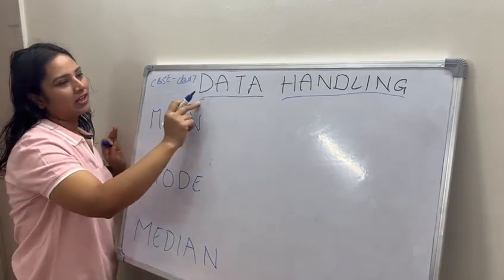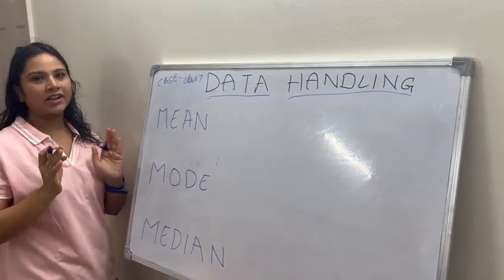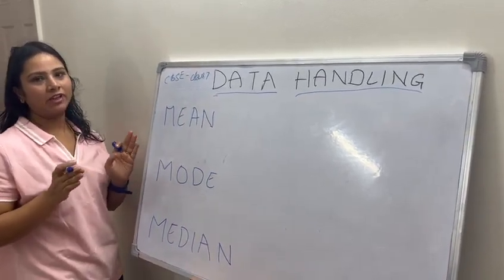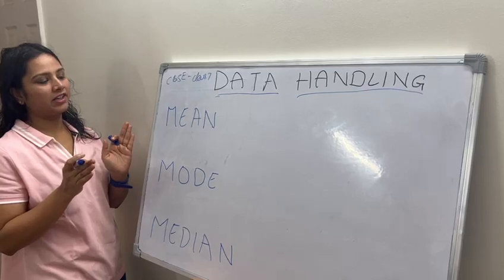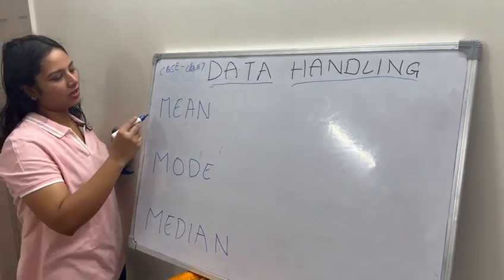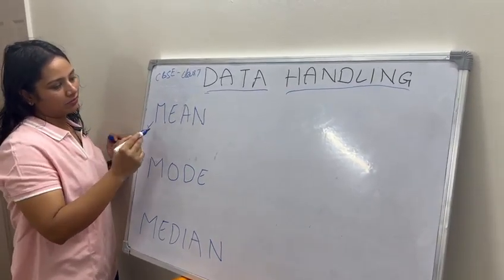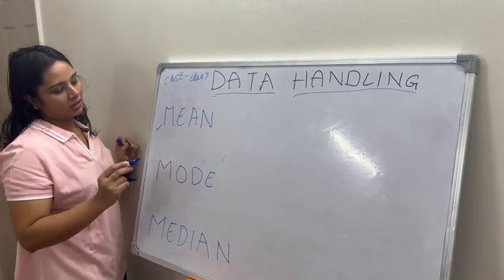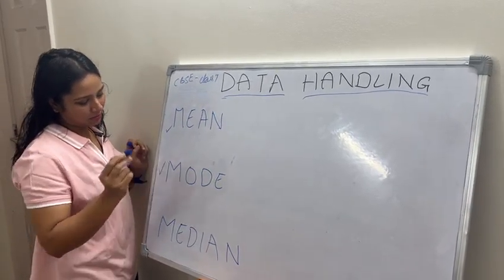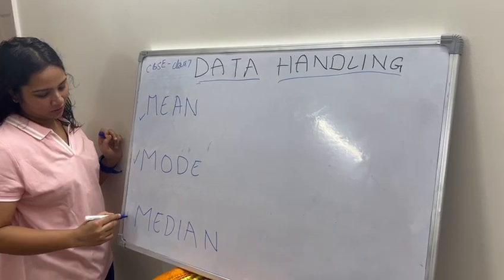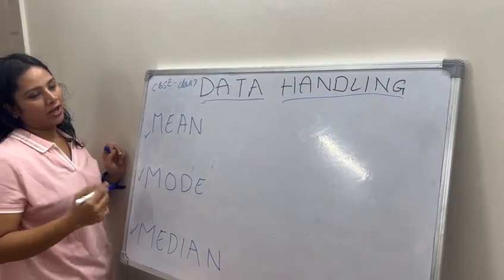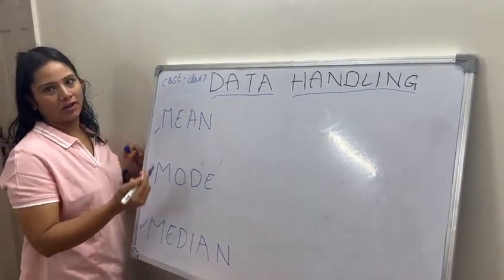When we do data handling, we segregate the data. The data handling itself explains that you have to segregate the data. For that we use different techniques: once we might use the mean method, once we might need the mode method, and another time it could be median. So when to use what, that is what we have to understand.